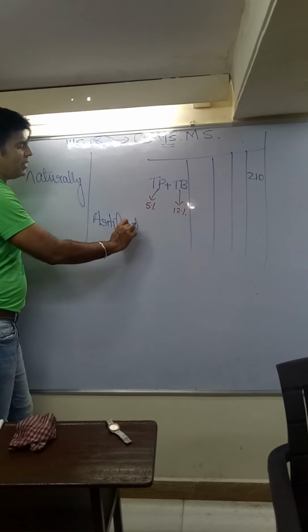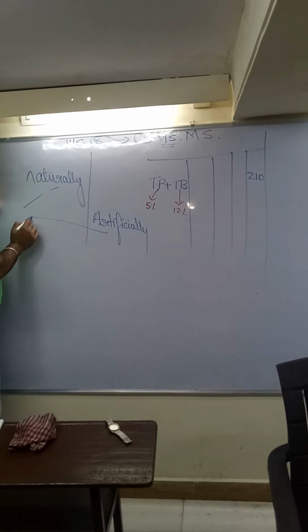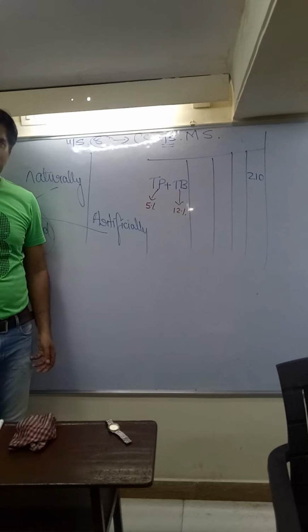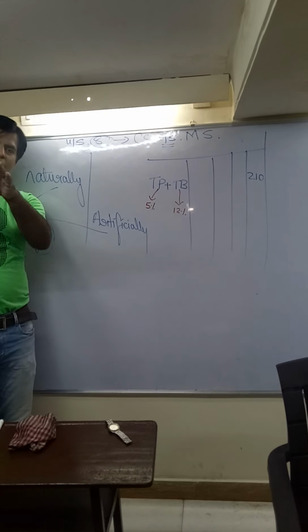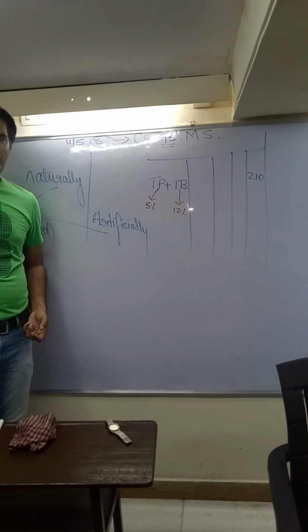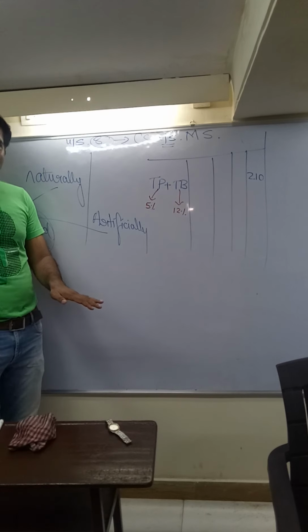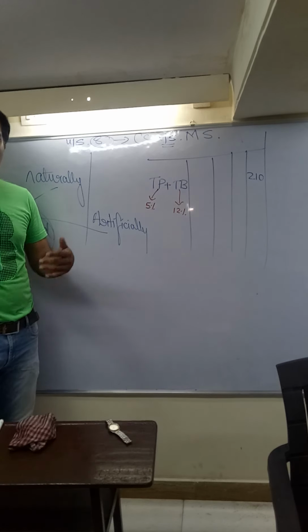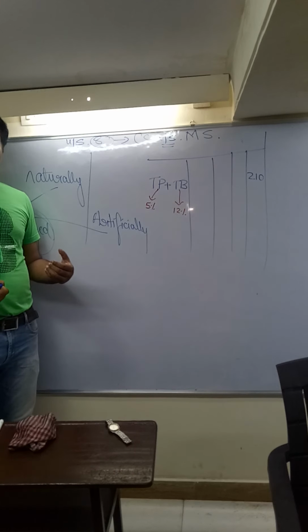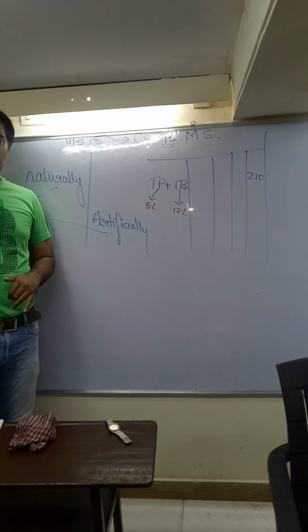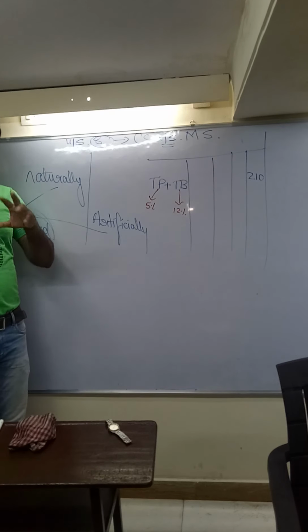Now students, my question for the class: what is called naturally combined? What is artificially combined? Combined is also called merged. Simple question. When you go to an electronics showroom and buy a TV, the remote comes by default along with the TV. When you buy an AC, the remote comes by default. When you buy a refrigerator, that moving 360-degree stand doesn't come, right? That rolling stand doesn't come along with the refrigerator. When you buy a laptop, the charger comes by default with the laptop. But when you buy a laptop, the bag doesn't come along with it. It means you have to understand when it is natural, when it is artificial.